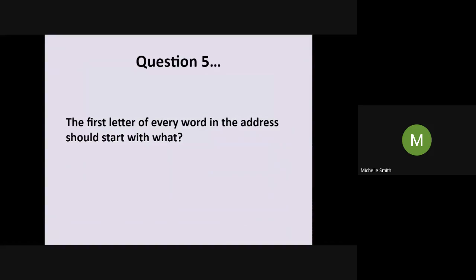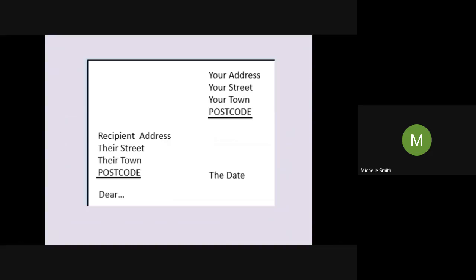Okay, question 5. The first letter of every word in the address should start with what? Again, this is not multiple choice. I need you to write down what you think the correct answer is. So every word in the address should start with what? Anybody struggling, if you have a look at this, maybe there's a clue in there for you.